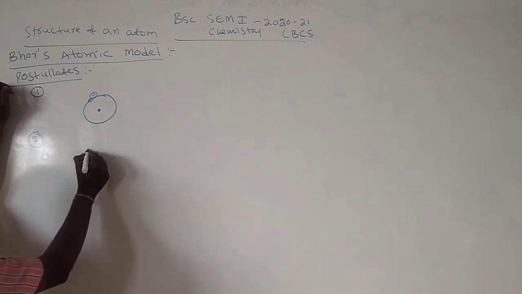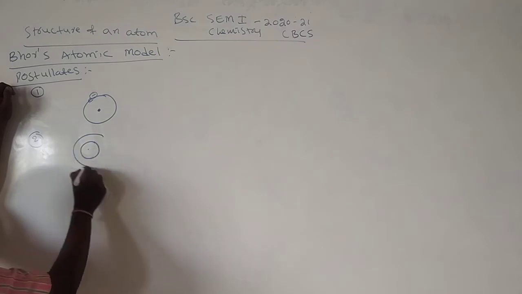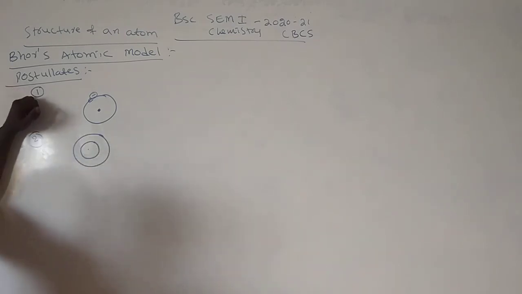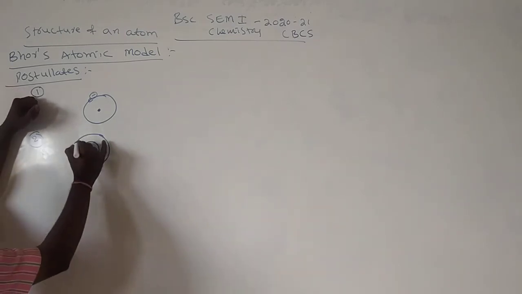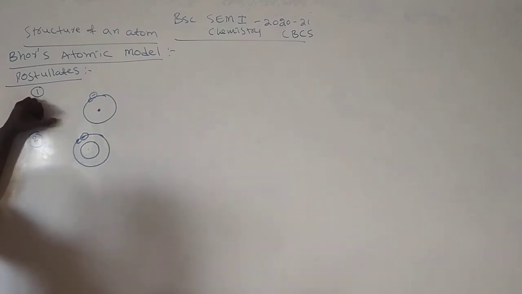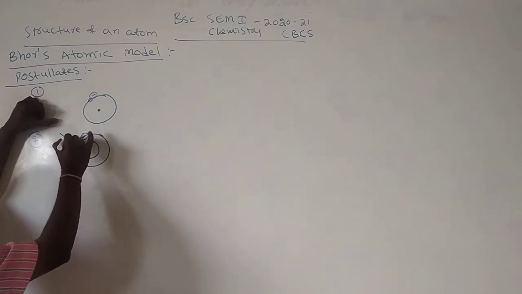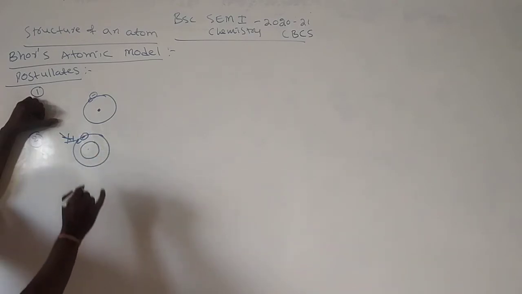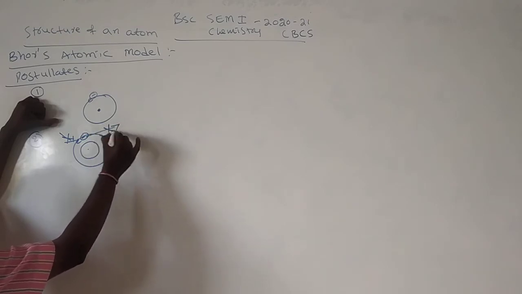Second important postulate of Bohr's atomic model. Electron always revolves around the nucleus. When it revolves around the nucleus, it neither absorbs nor emits any energy.